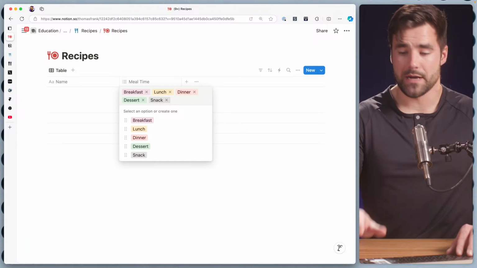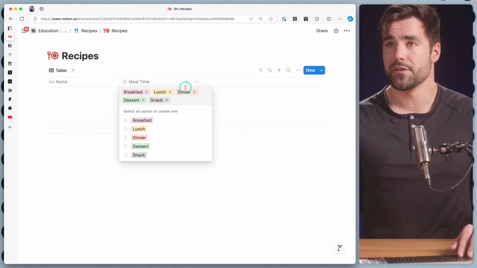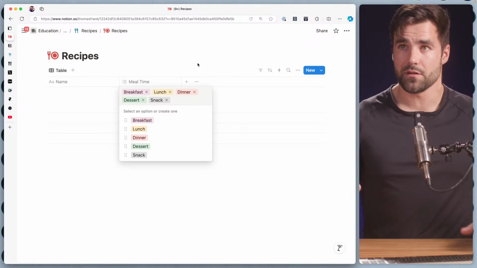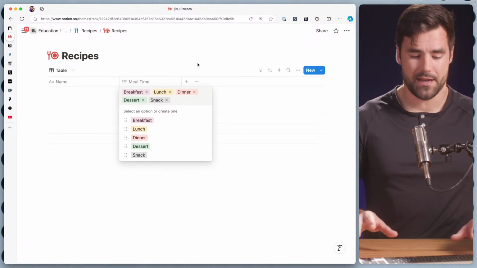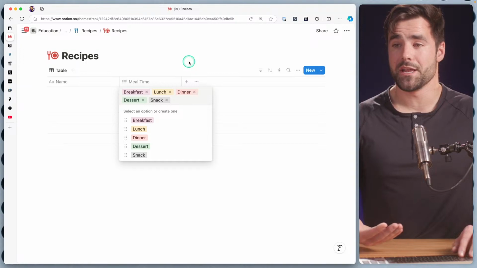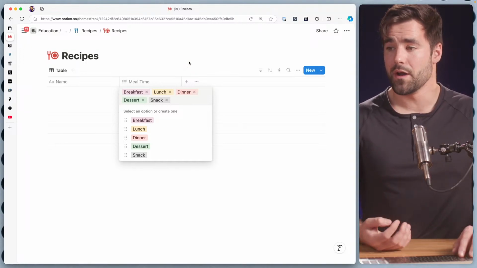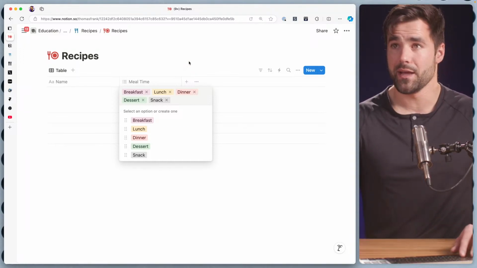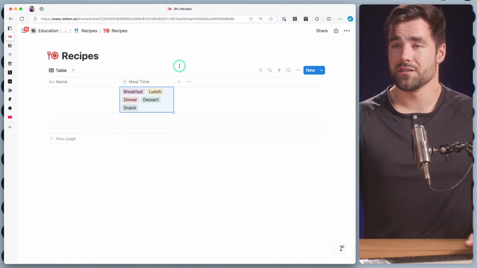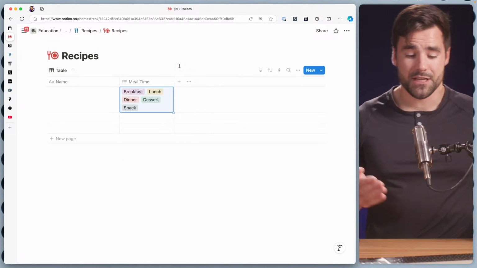And feel free to pop suggestions in the chat, because this is eventually going to become a template, and I will turn it into a tutorial once we've got it in a better spot and I know how to build it from memory. So if you are trying to do meal planning yourself in Notion, let me know what you would put into it, and maybe it'll make it into this little build session here. So I've got mealtime here. We're going to make that a multi-select because you might have something that could be breakfast that could also be lunch.